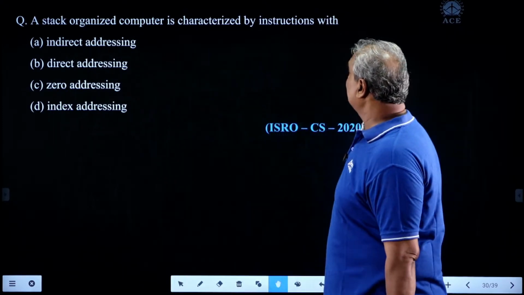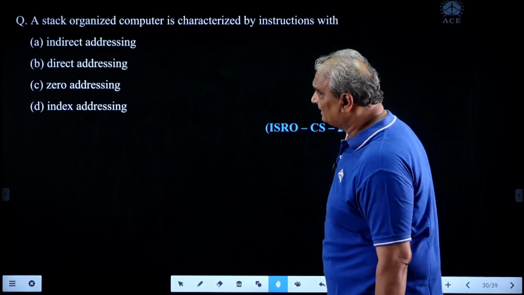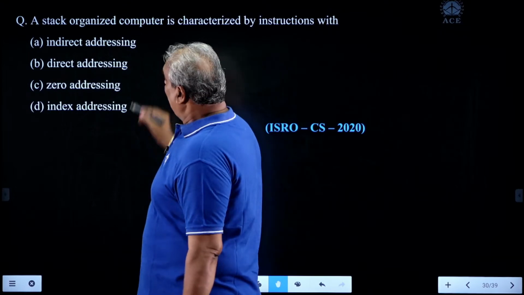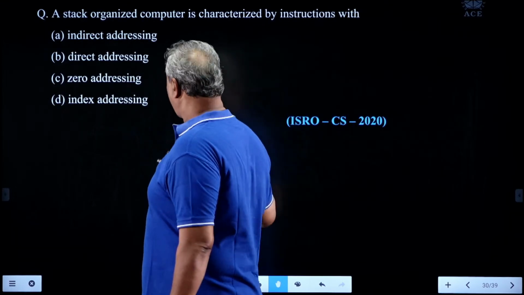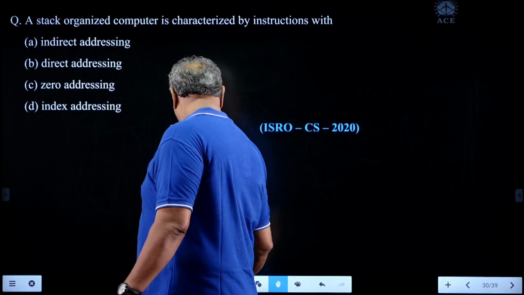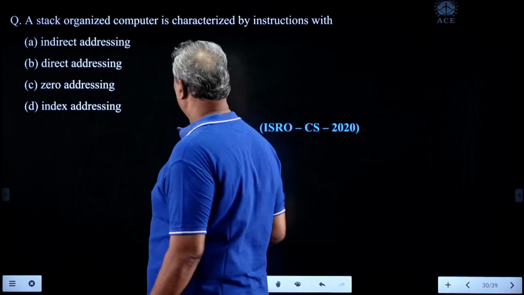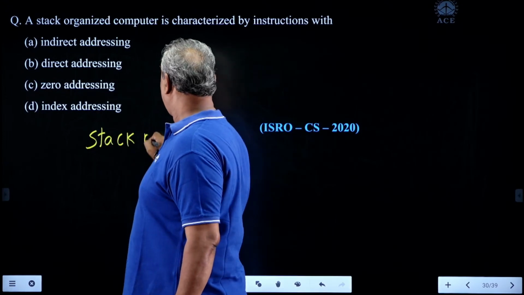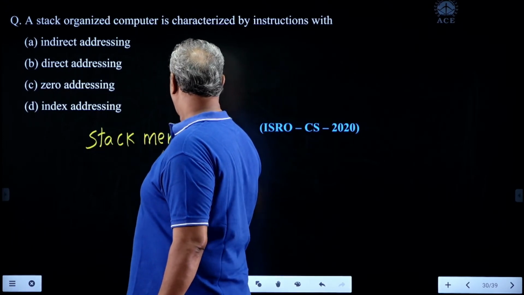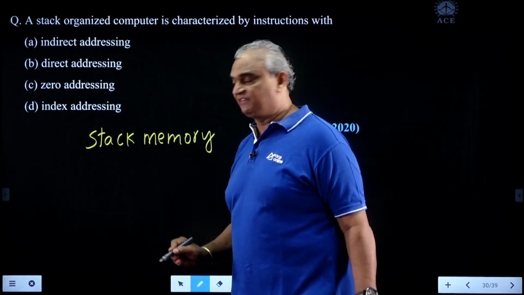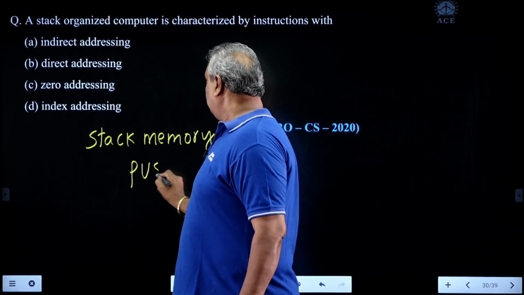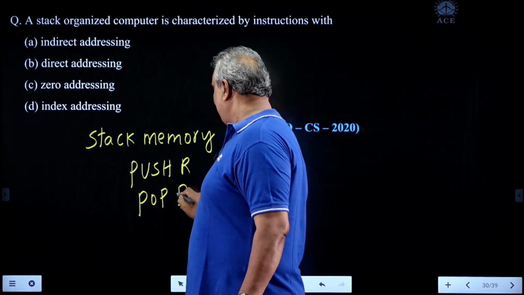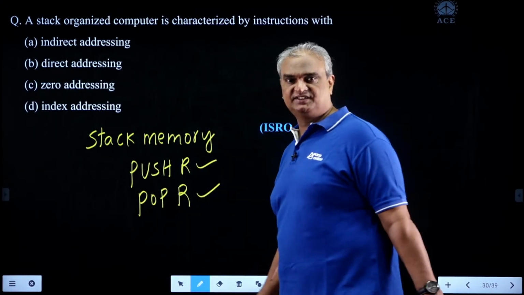Here, stack memory operation requires push R and pop R instructions.